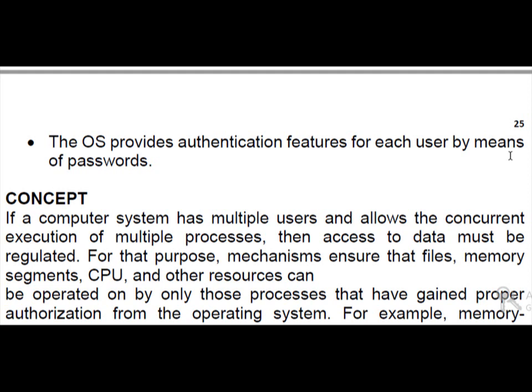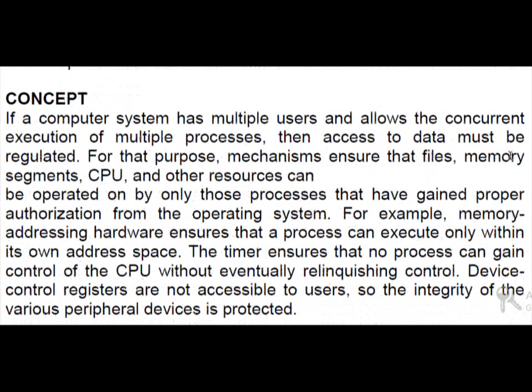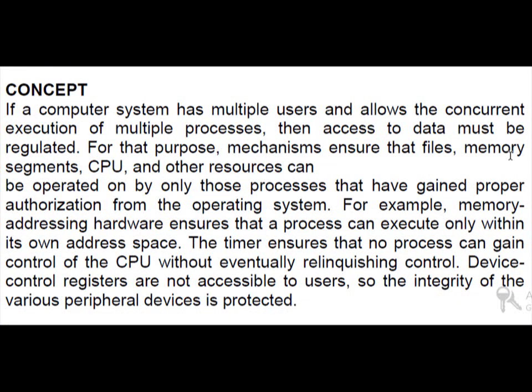Let us move to the concept of protection: if a computer system has multiple users and allows the concurrent execution of multiple processes, then access to data must be regulated. For that purpose, mechanisms ensure that files, memory segments, CPU and other resources can be operated on by only those processes that have gained proper authorization from the system. So authorization is the basic need for protection.